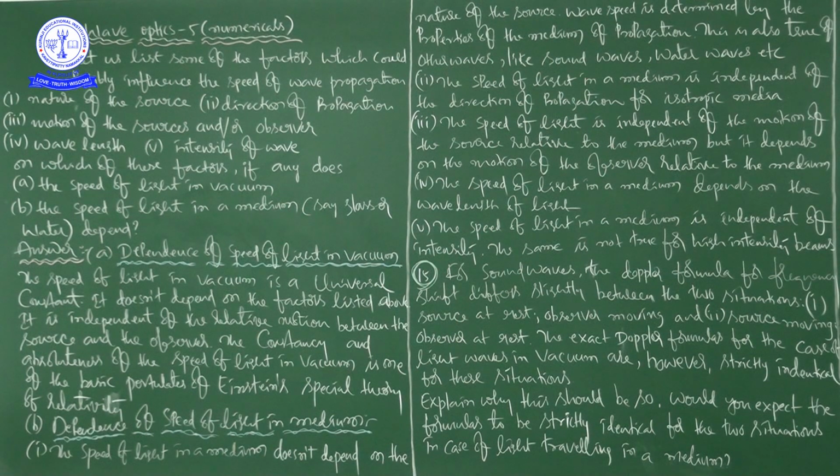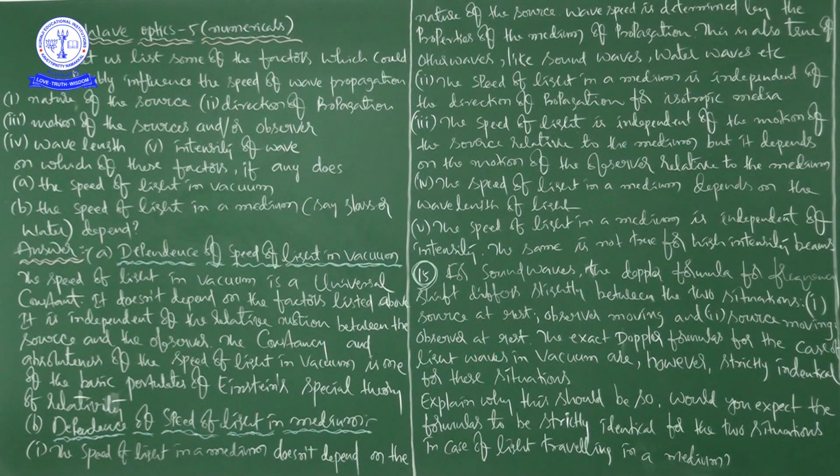Next, direction of propagation. For example, here is the sodium light. The light can go like this, like this, like this, whatever it may be. So this is the speed of light. Here it doesn't depend upon the direction of propagation also.